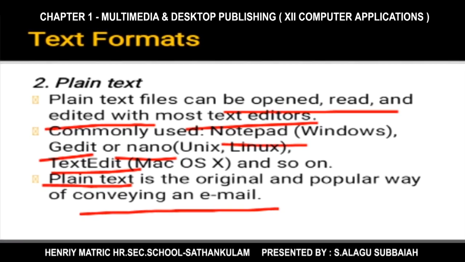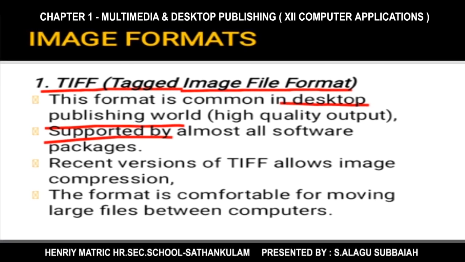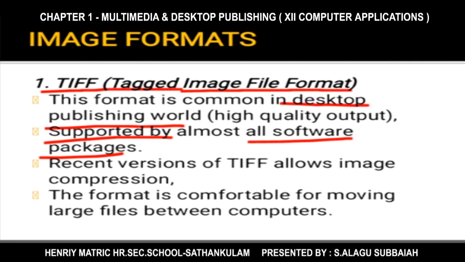Next, we'll see some examples of image formats. First one, TIFF, that is tagged image file format. This image format is commonly used in the desktop publishing world, for example in the printing press, and it is supported by all software packages.